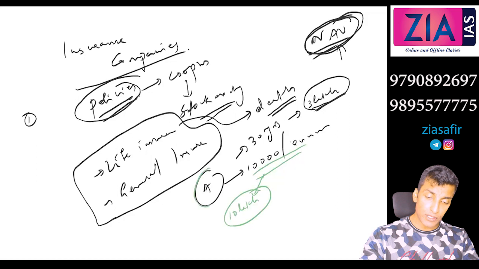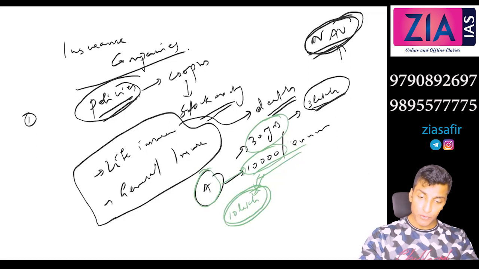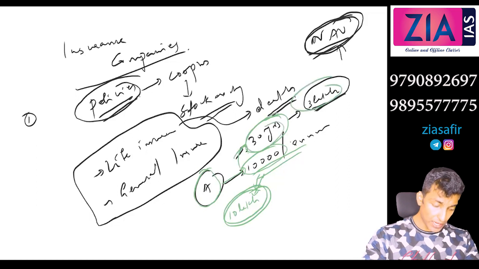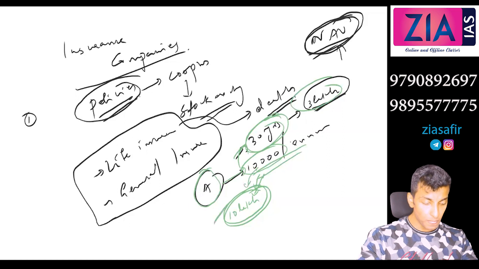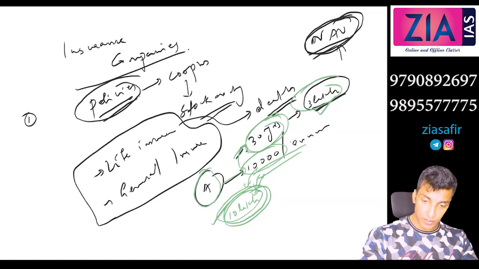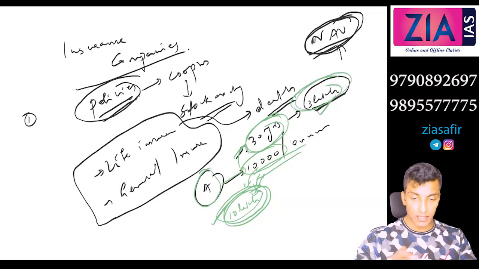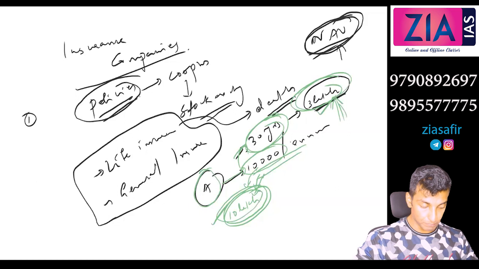But in this case, if this person has taken this policy, 10,000 per annum for 30 years, and let's suppose he dies, he will get the entire coverage, right? 10 lakh he'll get. But in case he is paying it for the entire 30 years, this becomes 3 lakh. Once you paid the premium, even if you die after 1 year, you will still get the 10 lakh coverage. Otherwise, after maturity you can get this 3 lakh. This is actually an investment also. This life insurance is actually an investment also.